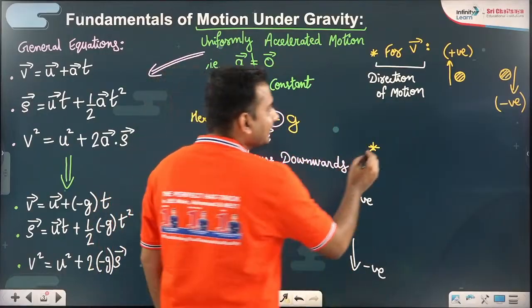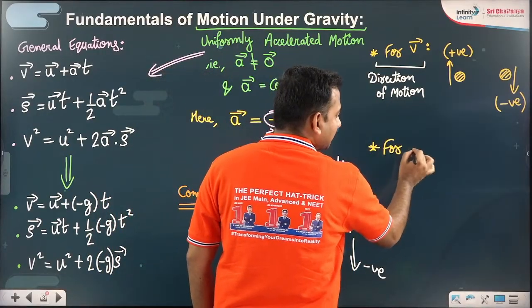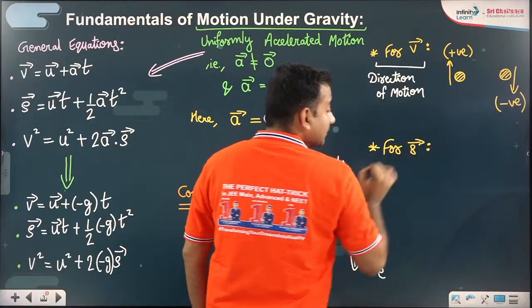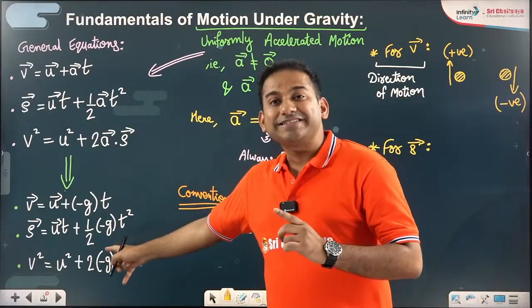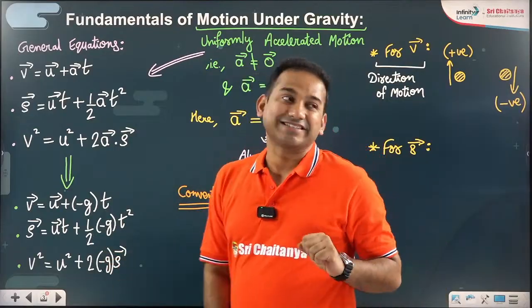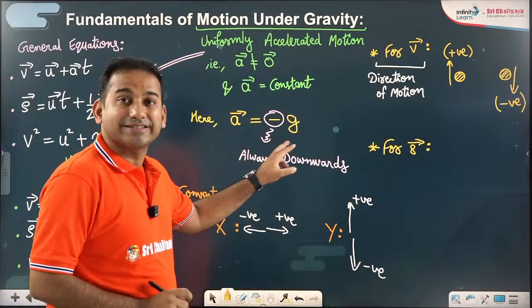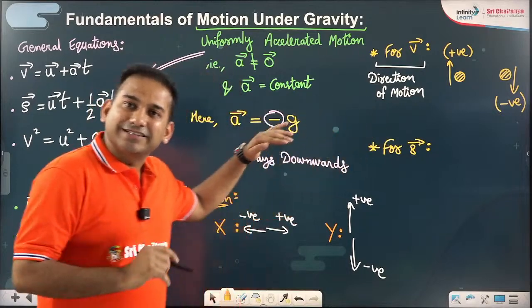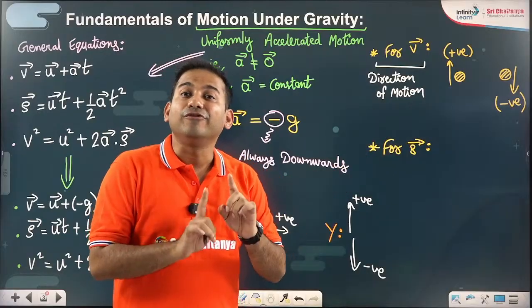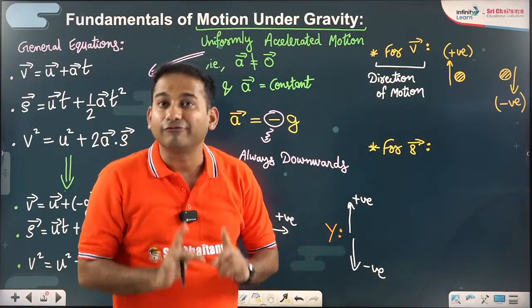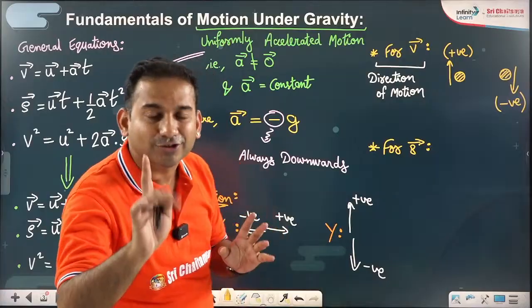Okay. And if we talk about the displacement vector, remember, rule 1, that all these equations are vector equations. Rule 2 is acceleration vector is always minus g. Velocity vector will depend on the direction of motion.